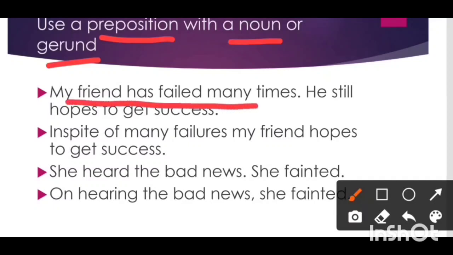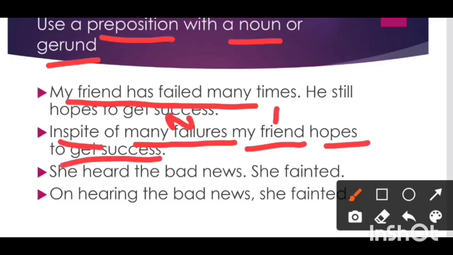He has failed many times. यानी in spite of many failures, इतने failures face करने के बावजूद he is still hopeful that he would succeed. So two contradictory statements and we are using the preposition in spite of. So in spite of many failures, that is a noun. Preposition with a noun we can say. My friend hopes to get success. Again we have one subject and one predicate. So it is a simple sentence.